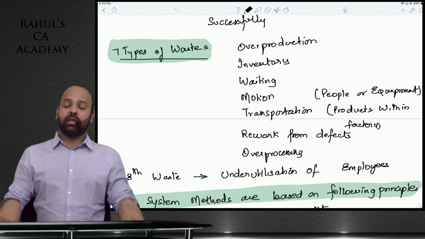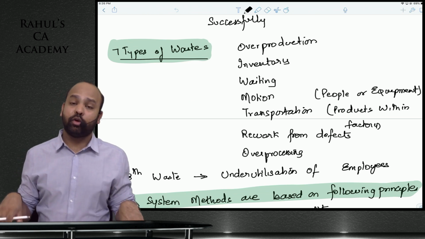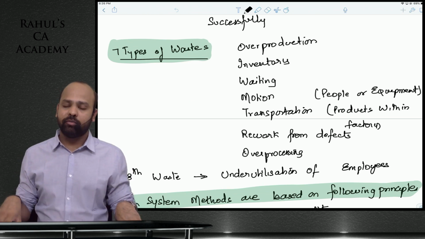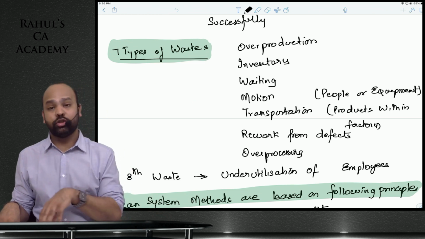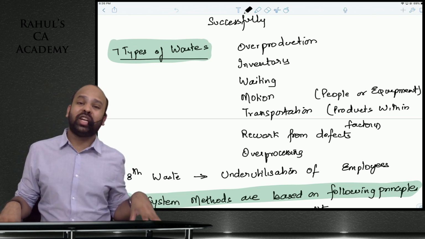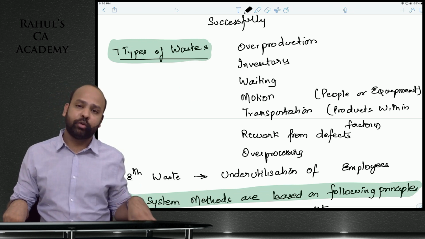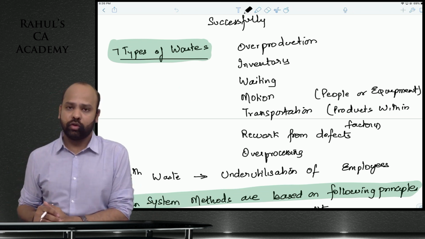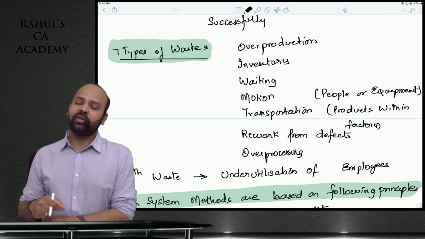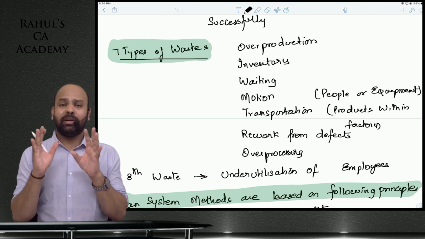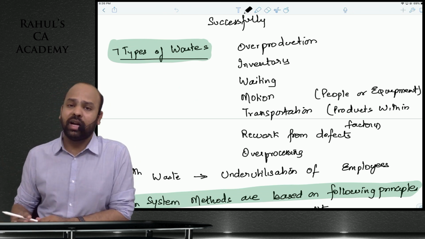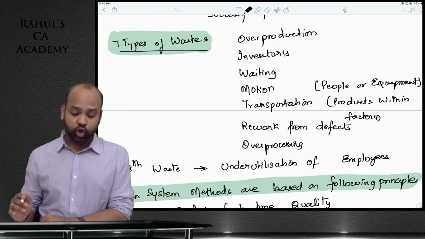Waiting is the third concept. Imagine that process B is already ready to take up some work, but process A did not transfer goods yet to process B. You did not streamline your manufacturing process. Process B did not receive any input yet from process A. Again, that is a wasteful resource. You are continuously paying salaries, and so some kind of wastage results here. Next is motion and transportation.